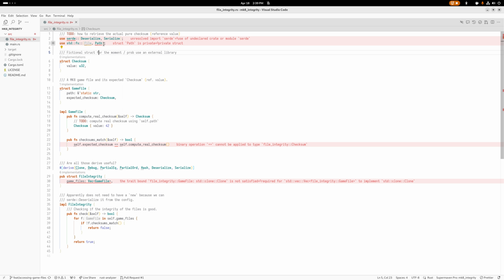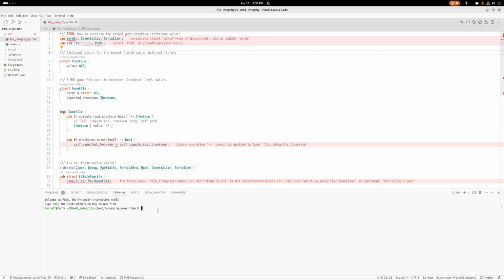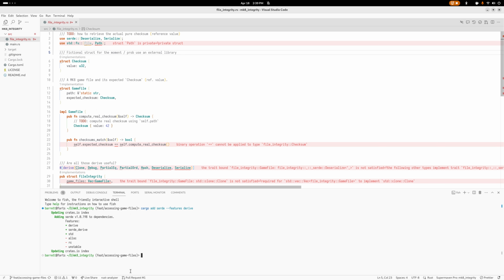Okay, let's start at the very top. So we have this thing called Serde. That's a thing we have to actually get. So we go to cargo and we cargo add serde, and you want the derive feature because that's what you'll be doing with Serde. We haven't actually used it yet. You'll see Rust Analyzer down here at the bottom. It's always there. And the error's gone.